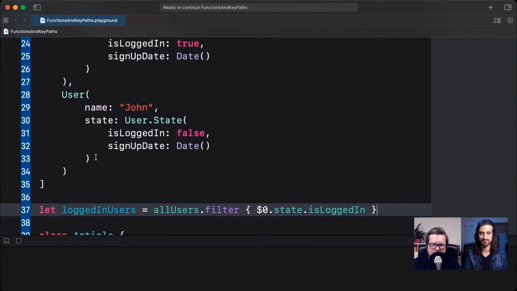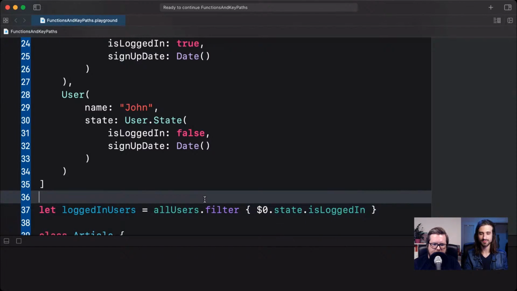This way we filter away all the users that are not logged in, so only the logged in ones will be included. This is completely fine, of course. But now we can also use KeyPaths here, because it turns out that a KeyPath can also be automatically converted into a closure if the types match.